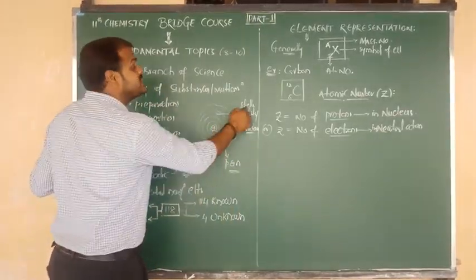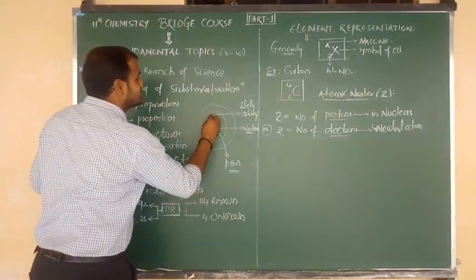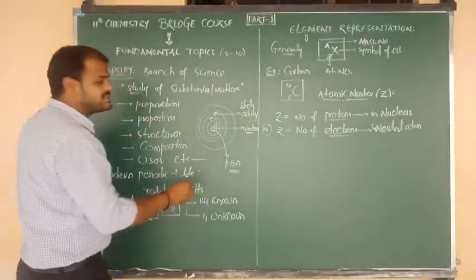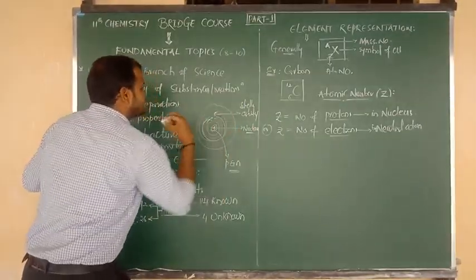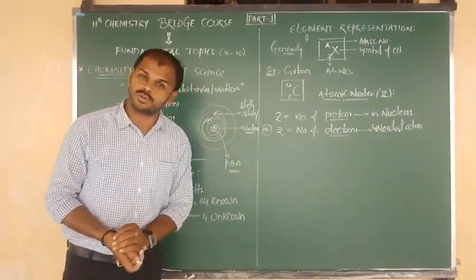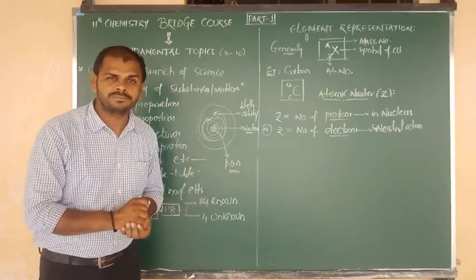Such circular paths are nothing but orbits. In those orbits we can see the presence of electrons. So the electrons which are present in orbits are revolving around the nucleus. This is the story, clear cut, Nana. So once again, this is the simple structure of an atom or element.